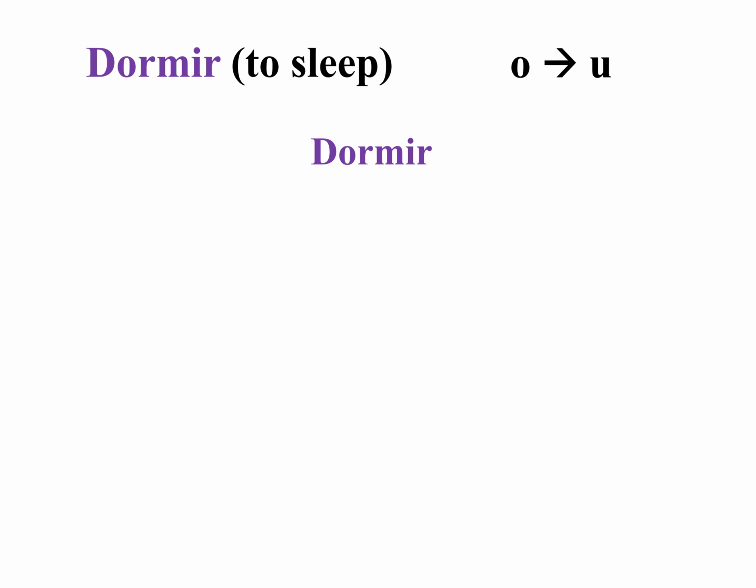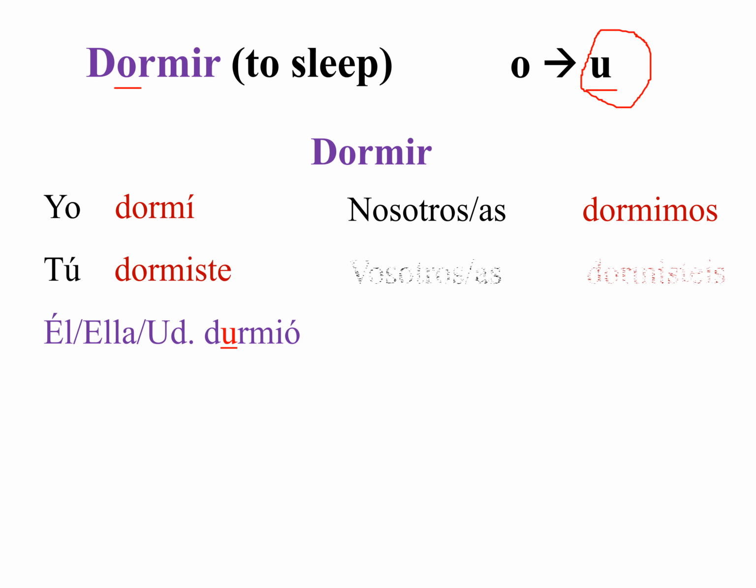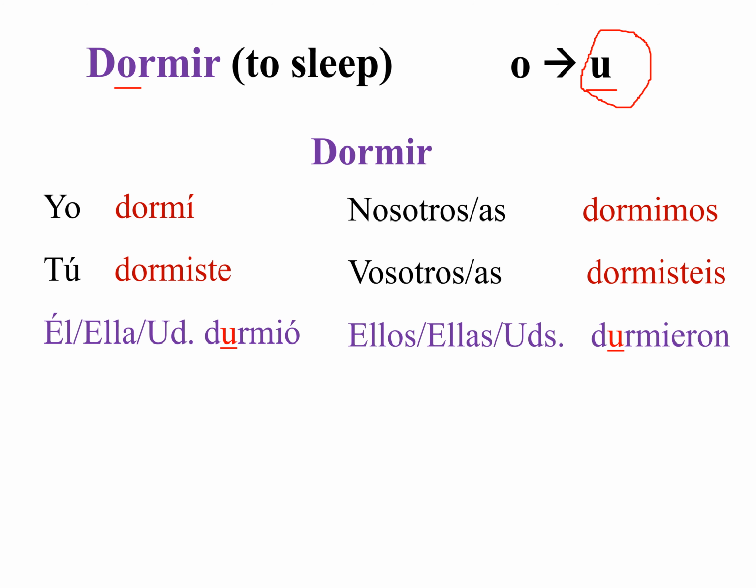Dormir. Okay, so now this verb also changes in the third person. So dormir, we know that it has an O, but then the change happens into a U. And so yo dormí, I slept. Yo dormí, tú dormiste, and then change. Él, ella, usted durmió. Nosotros dormimos, no change. Vosotros dormisteis, no change. And then change again. Ellos, ellas, ustedes durmieron. Okay?